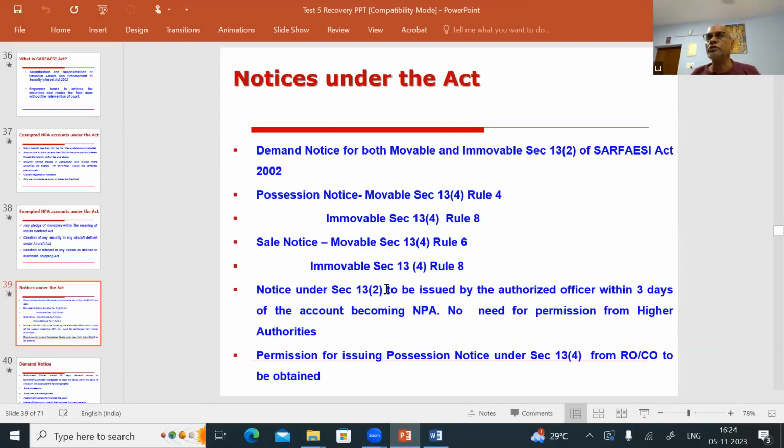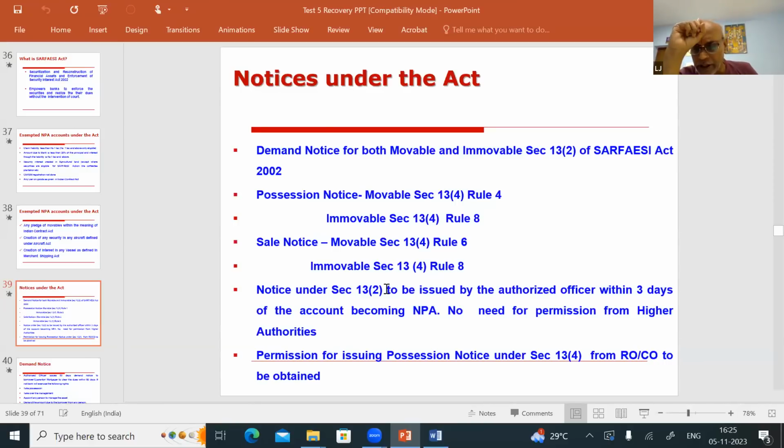So when do you have to issue the demand notice? As per Reserve Bank of India guideline, once the account becomes NPA, you can issue the demand notice. Within how many days, as per Canara Bank's guideline? Within 3 days. Within 3 days of the account becoming NPA, the authorized officer is to issue the demand notice. You need not get permission from any authority as per your loan recovery policy to issue the demand notice.